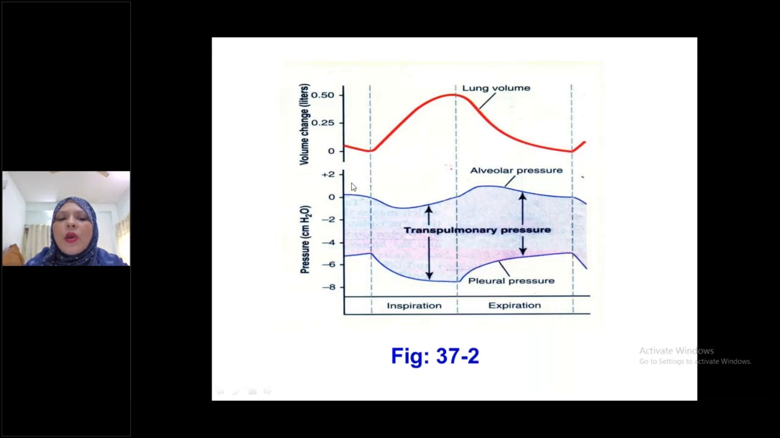What is happening during inspiration? Intrapleural pressure, as I mentioned, goes from minus 5 towards minus 7.5 centimeter of water. During inspiration it will be more negative, but during expiration it returns to the normal resting condition, from minus 7.5 again towards minus 5 centimeter of water. Now alveolar pressure: at resting condition, intra-alveolar pressure remains 0 centimeter of water, but during inspiration it goes in the more negative direction, that is minus 1 centimeter of water. Then during expiration it goes more positive.